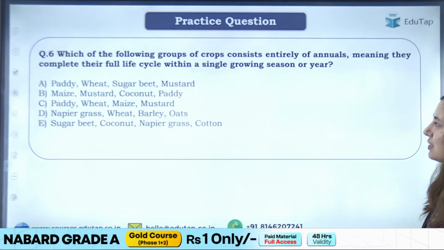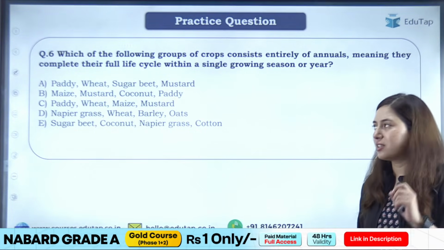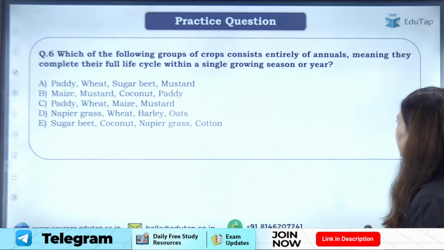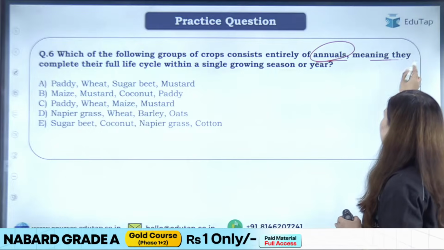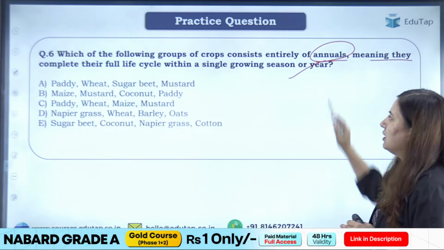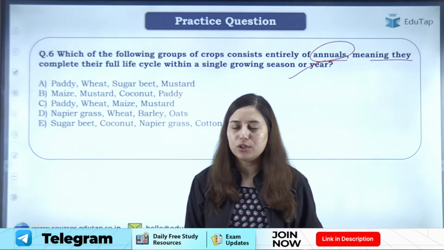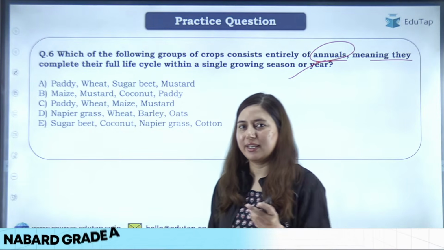Question 3. Now this is related to the concept that we have discussed just now. It says, which of the following groups of crops consist entirely of annuals, meaning they complete their full life cycle within a single growing season or a year, right? Now options have been given to you. I've already told you the options. Please do read them and then give me the answer.